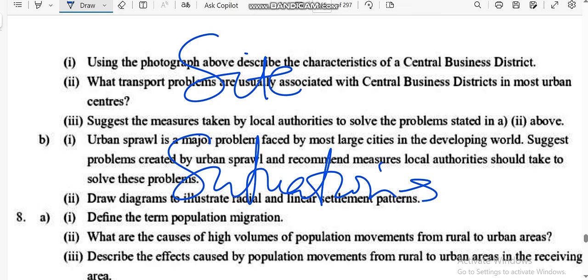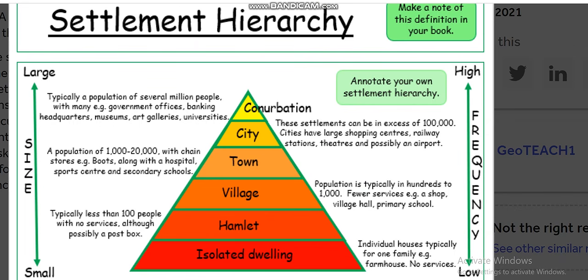When we say settlement hierarchy, we are referring to the arrangement of settlements according to their importance. So let me show you the settlement hierarchy. So please listen to me. What did I say? Settlement hierarchy refers to the arrangement of settlements according to population size and the number of functions.